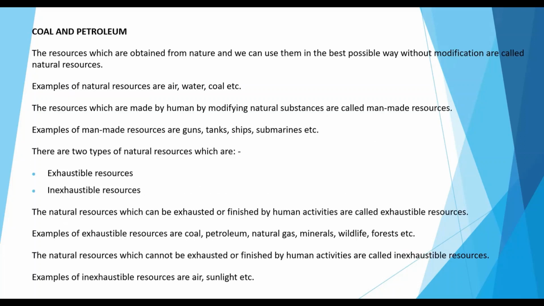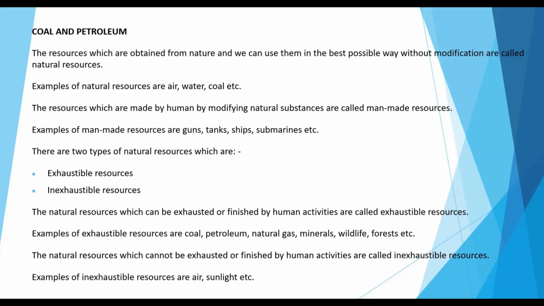Coal and petroleum. The resources which are obtained from nature and we can use them in the best possible way without modification are called natural resources. Examples of natural resources are air, water, coal, etc. The resources which are made by humans by modifying natural substances are called man-made resources. Examples of man-made resources are guns, tanks, ships, submarines, etc.